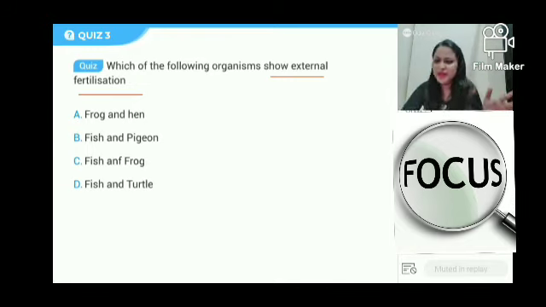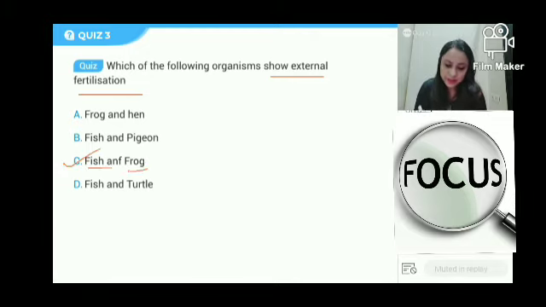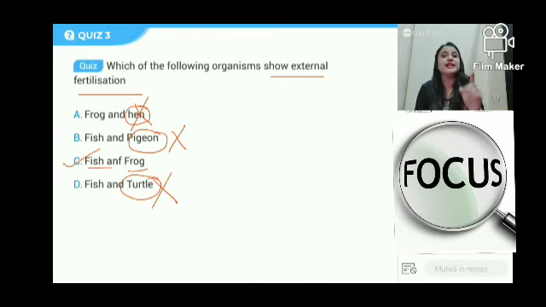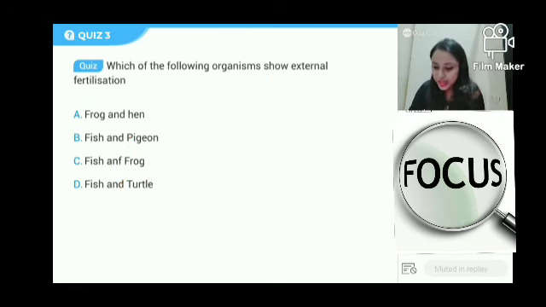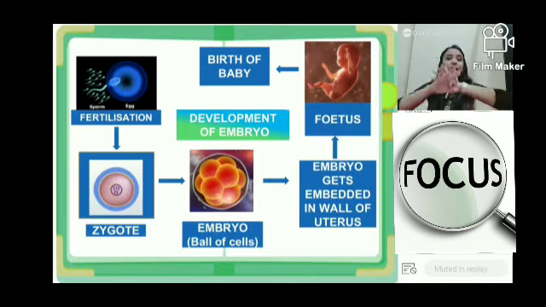So yes, everyone has given me the correct answer. I don't even need to read the names. So which of the following organisms show external fertilization? Fish and frog. Hen, no. Pigeon, no. Turtle, no. Even though turtle is an aquatic organism, it will not show external fertilization. Don't think that because it lives in water it will show external fertilization. It's not like that, right? So yes, let's talk about the entire story.